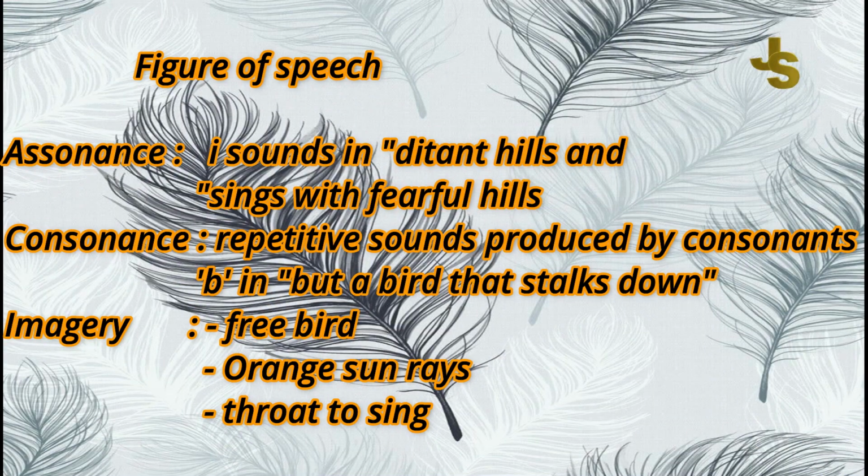Now come to the figures of speech of this poem. The first figure of speech is assonance. Assonance is the repetition of vowel sounds, just like the I sound in distant hill and sings with fearful trill. In these lines, you will see that I is continuously repeating in all the words. The next figure of speech is consonance. Consonance is the repetition of sounds produced by consonants, like B. You see the line, but a bird that stalks down. Here you are seeing that B is repeating two times in the sentence.